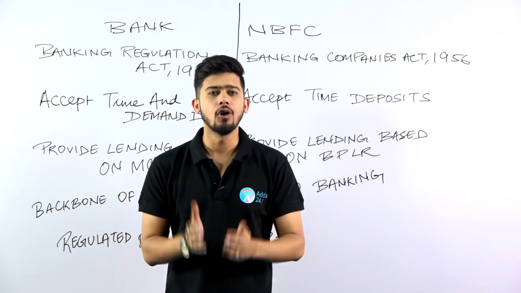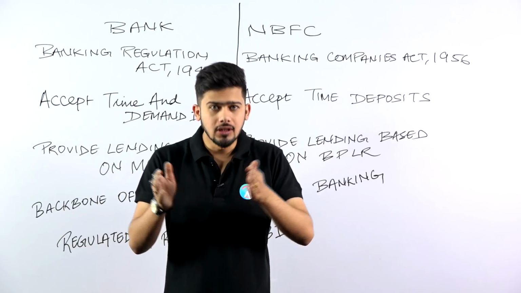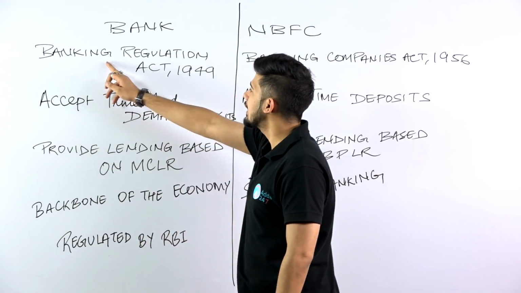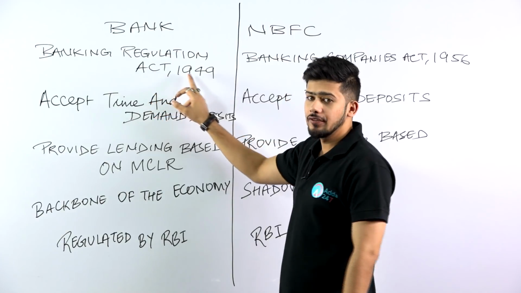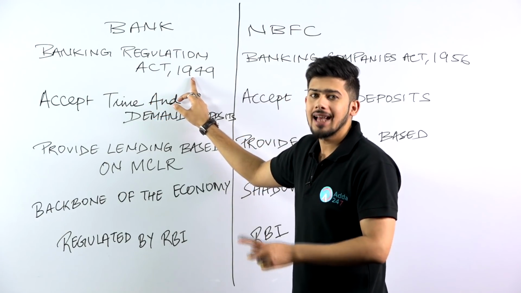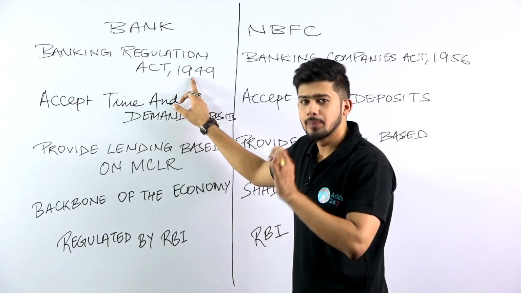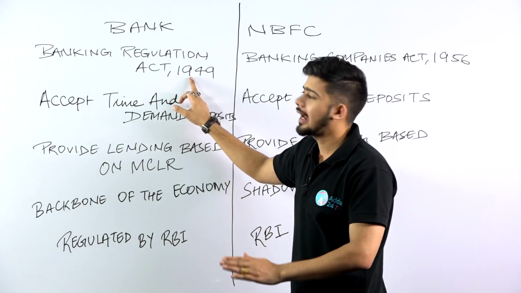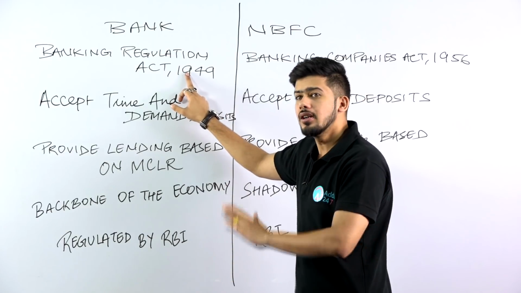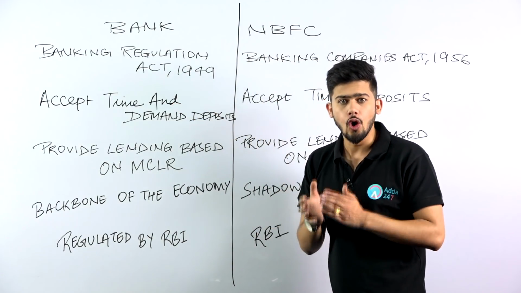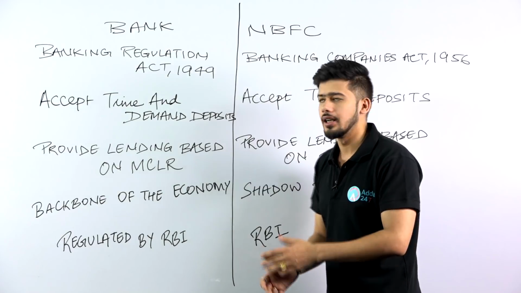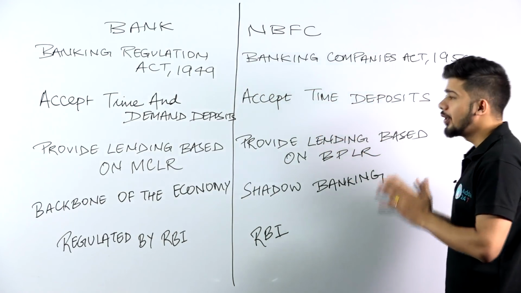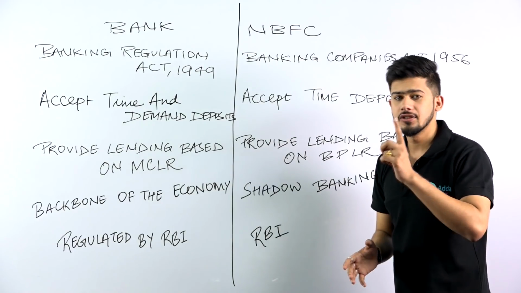First of all, we have separate acts for both these institutions. For bank, the act is the Banking Regulation Act 1949, which was previously called the Banking Companies Act. Under this particular act, any institution becomes a bank. All the functions of a bank are defined in this act. Similarly, NBFC, which stands for Non-Banking Financial Company, is under the Companies Act of 1956, in which an NBFC is formed. That is the first part.